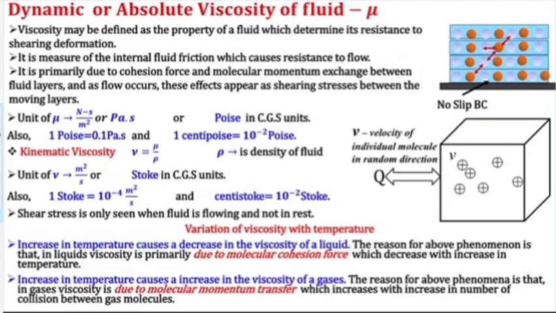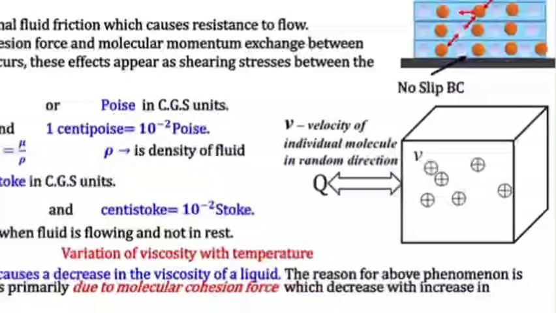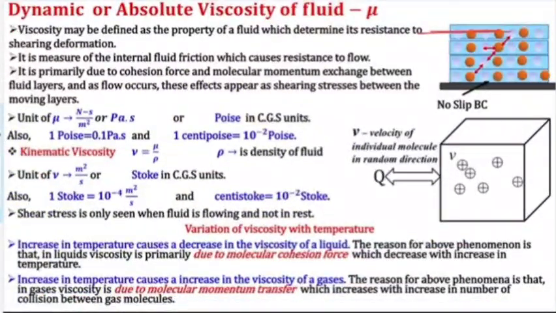If I talk about this particular layer, the molecules will have some velocity v. And if I talk about this particular layer, the velocity will be less compared to this top layer.